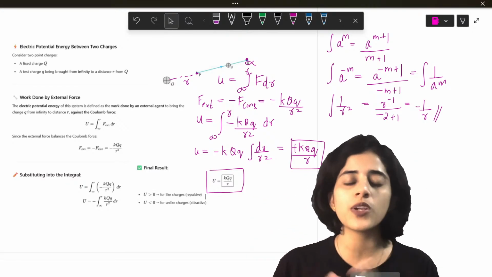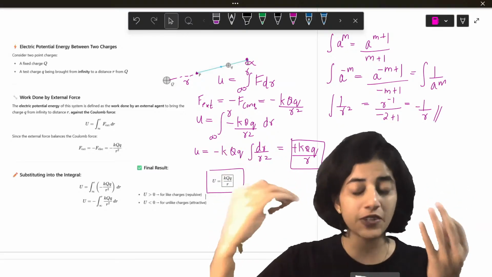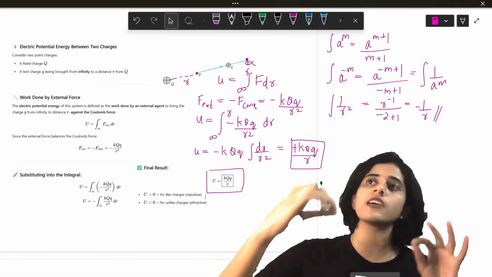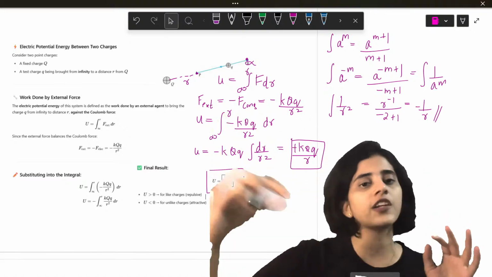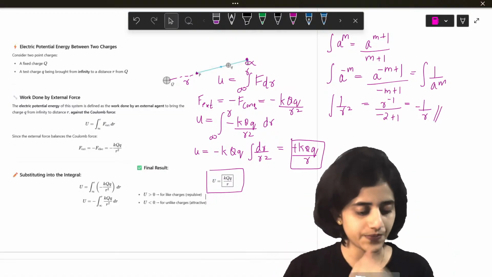So in your PU, you will get a question. Imagine you have 2-point charges. Find the electric potential energy between them. So you have to consider you bring a point charge from infinity all the way to a point P at a distance R. Then you have to find out the force. Okay?